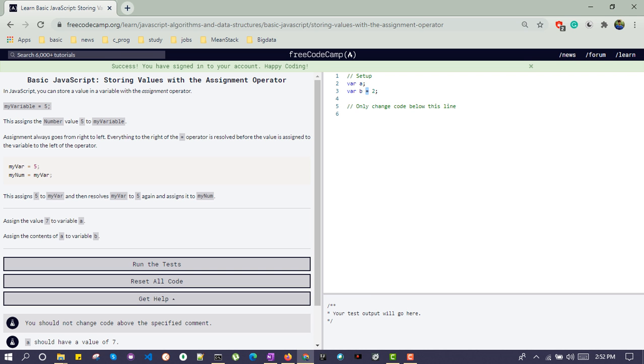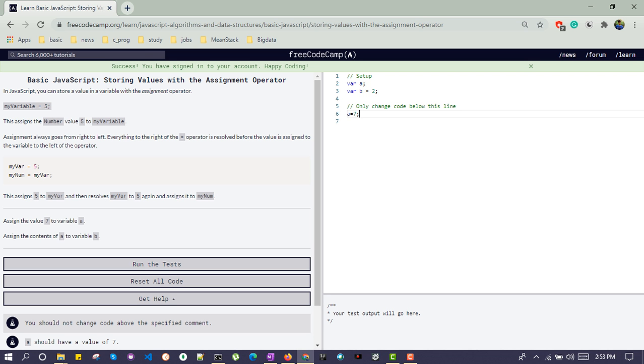They are asking us to assign the value 7 to the variable a, and to write the code after this line, only change code below this line. So we can just give a equal to 7. This is like assignment of some variable.